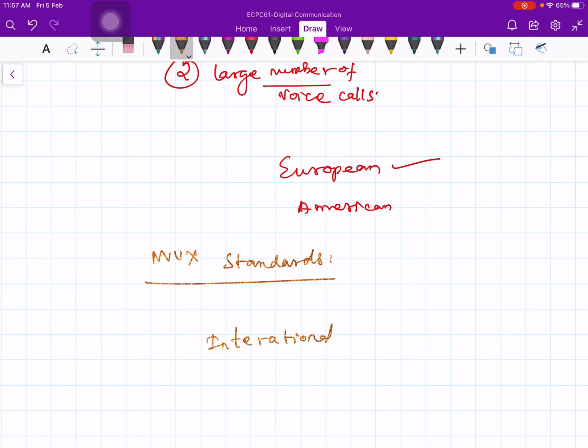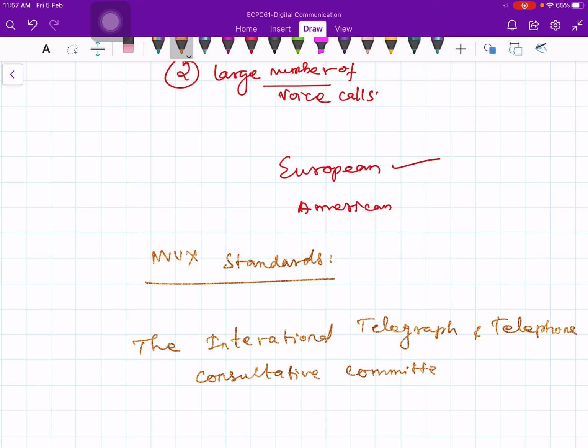In short, this is called CCITT. It is, I think, a French word. It was created in 1956 and was renamed in 1993 as ITU-T, International Telecommunication Union, Telecommunication standardization sector.